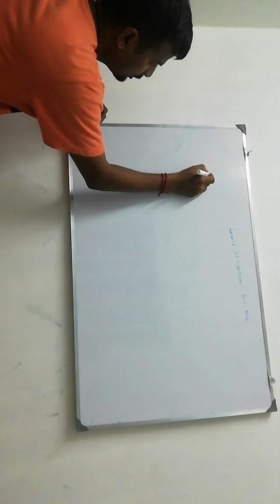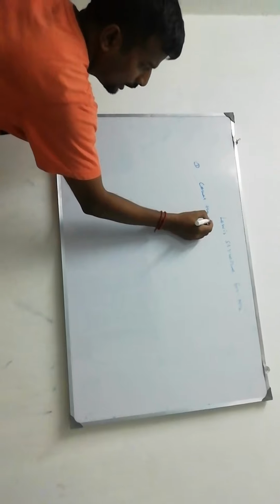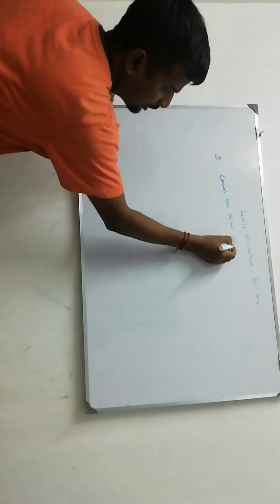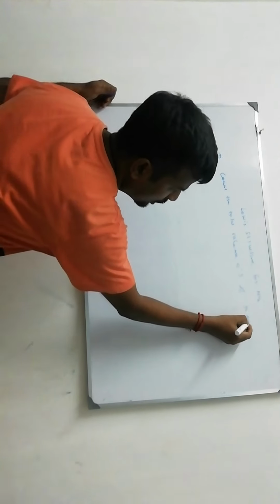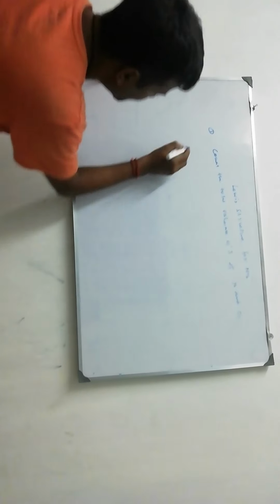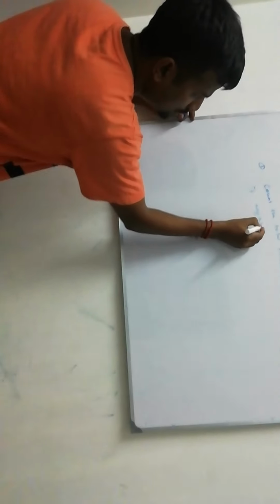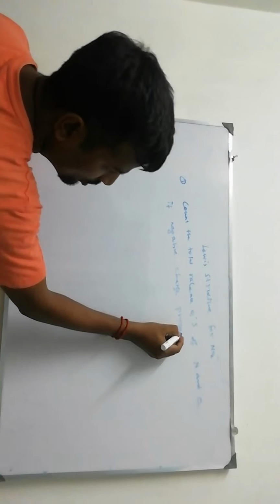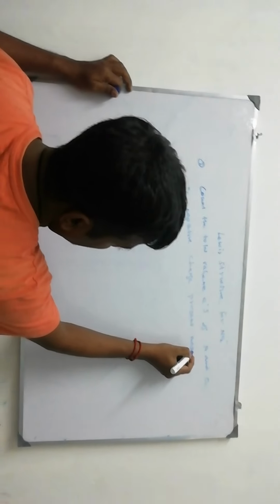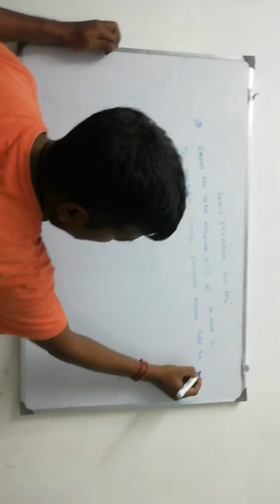First write step 1, count the total valence electrons of nitrogen and oxygen. If a negative charge is present, add the number.